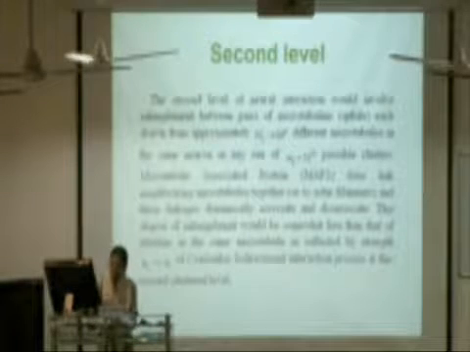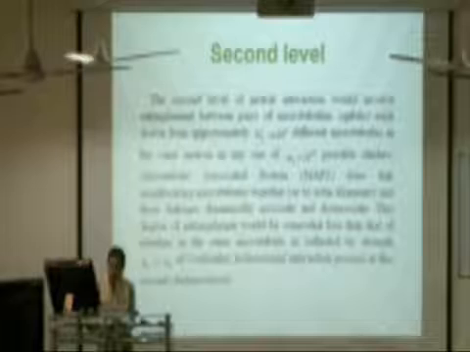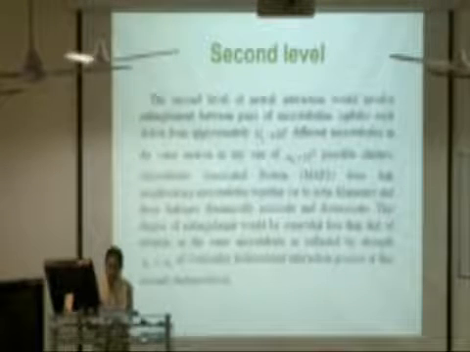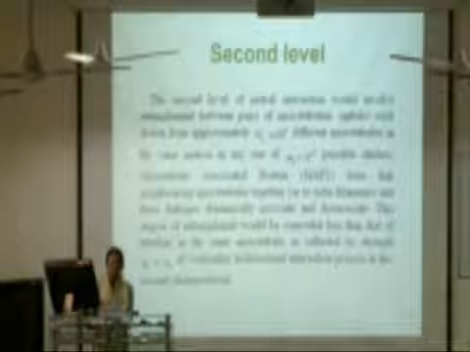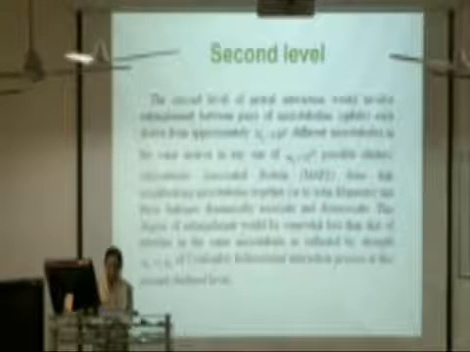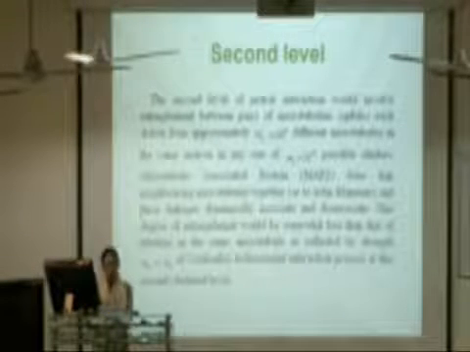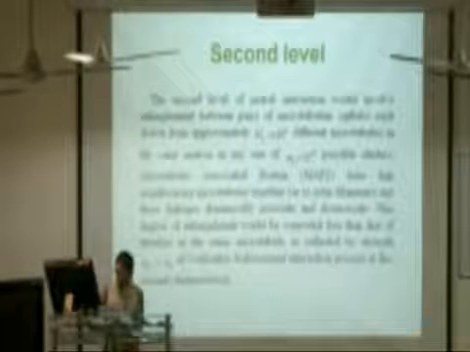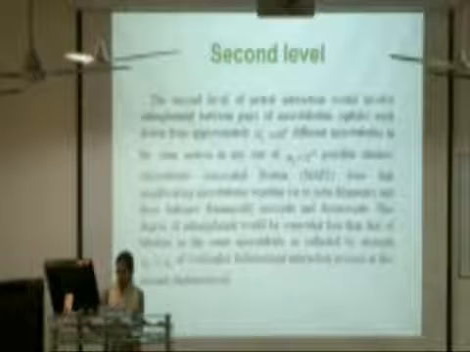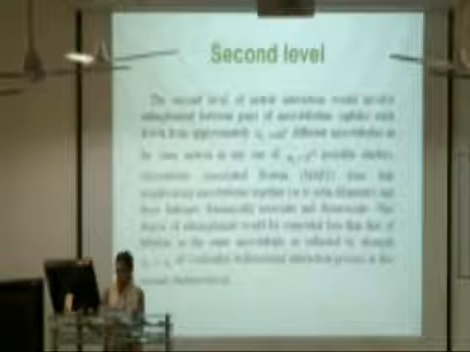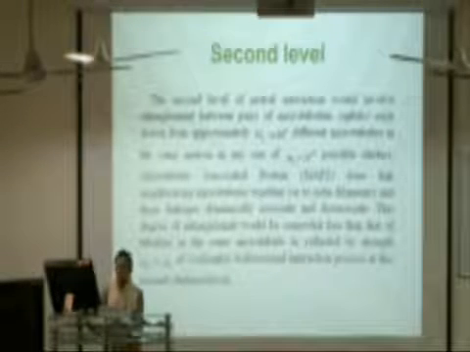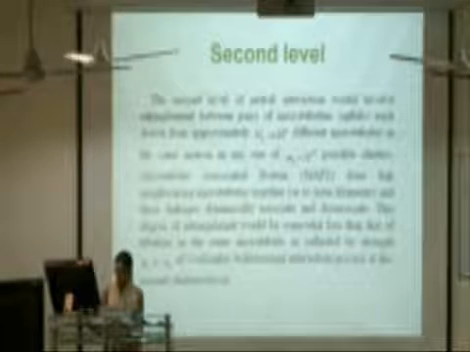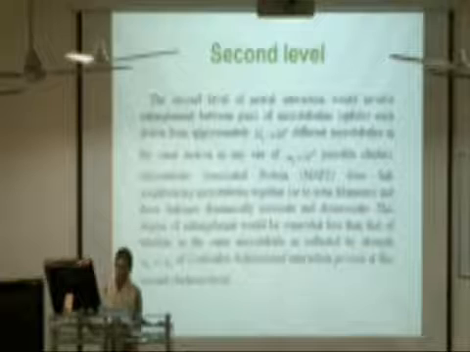The second level of neural interaction would involve entanglement between pairs of tubulins, each drawn from approximately 10 to the power 4 different microtubules in the same neuron, in any one of 10 to the power 15 possible clusters. This degree of entanglement would be somewhat less than that of tubulins in the same microtubule, as reflected by strength alpha-2, much less than alpha-1, of the Coulombic bidirectional interaction process at this second clustered level.